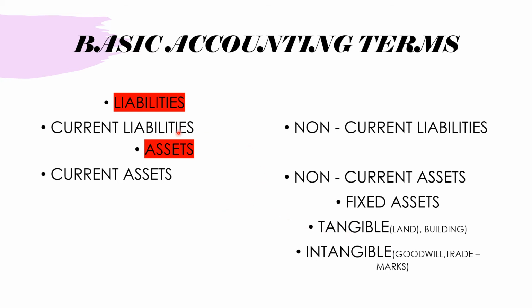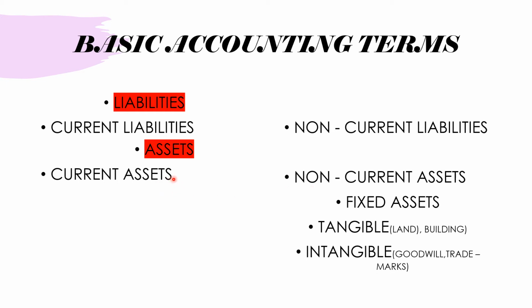I hope you are clear. Liabilities are divided into two, current and non-current. These are specified on the basis of time. These are for short term and these are for long term. Assets are again divided into two, current assets and non-current assets, and these are also on the basis of time.